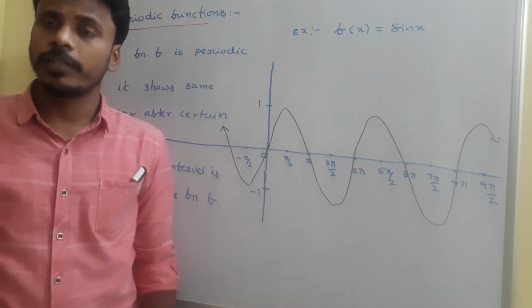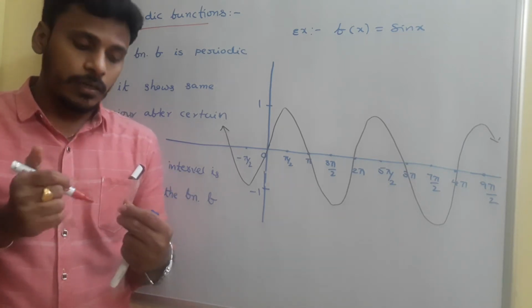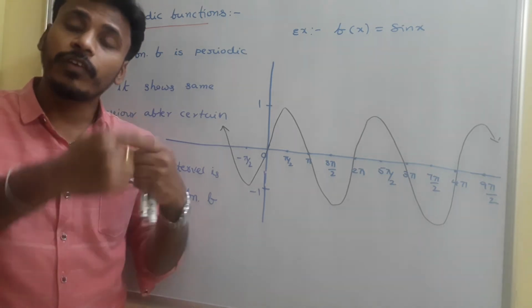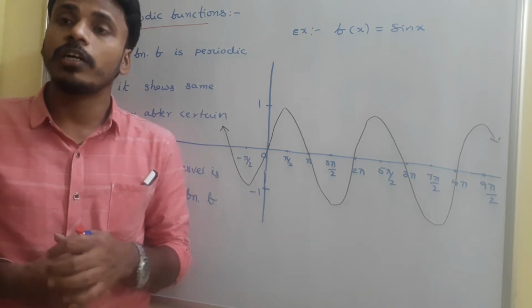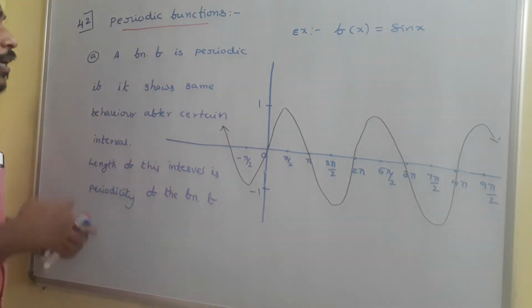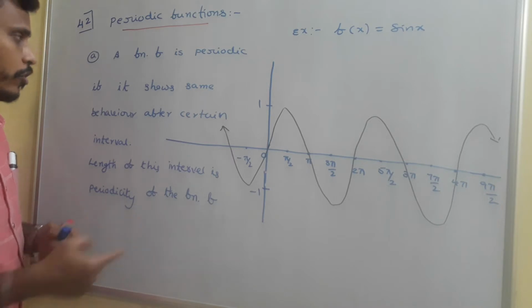Usually subject periods, or coming to newspapers and magazines, some types of magazines are mentioned as periodicals. In that sense, with an equal interval of time we get those magazines, and they are mentioned as periodicals. Here, particularly, periodic represents repeating the same procedure, okay?